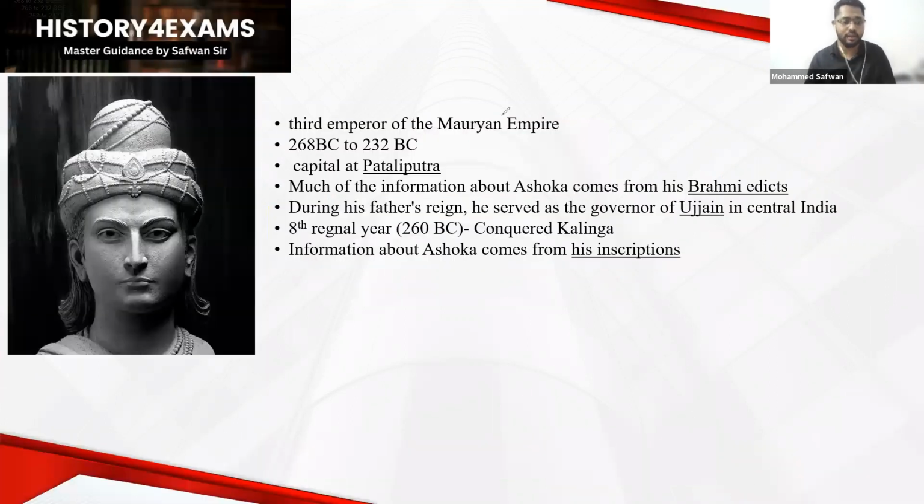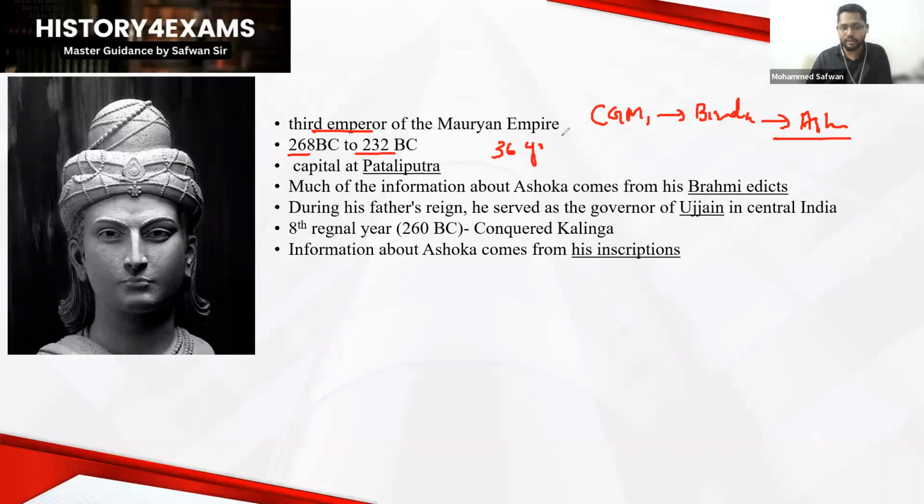First of all, you have to understand who King Ashoka is. Simply, we have some very important points. He's the third emperor of the Mauryan Empire. The first one was Chandragupta Maurya, then comes Bindusara, and then comes King Ashoka. He ruled between 268 BC and 232 BC, around 36 years, as the third emperor of the Mauryan Empire. He is the first emperor in the history of India with the capital Pataliputra of Bihar.